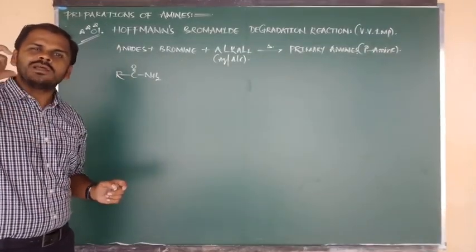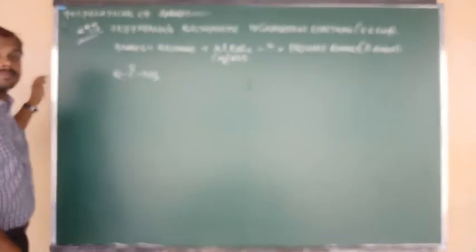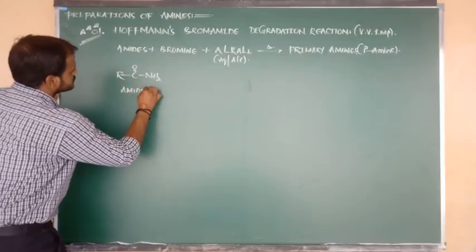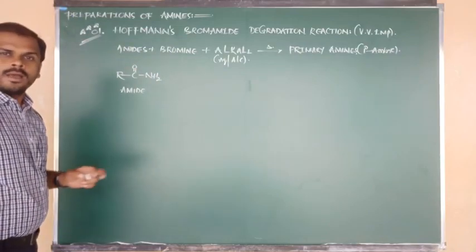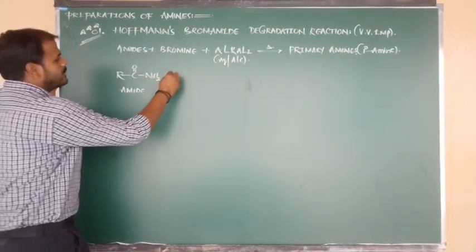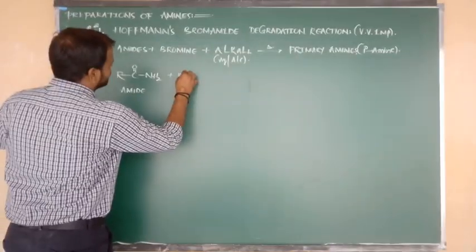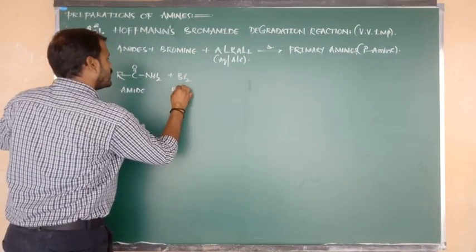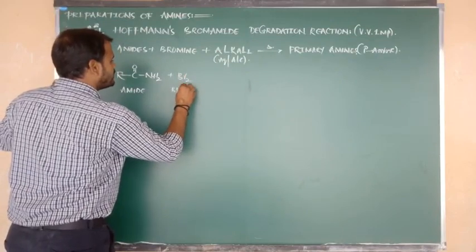This is the functional group formula of the amide compound. When amides undergo reaction with bromine, we can write Br2.